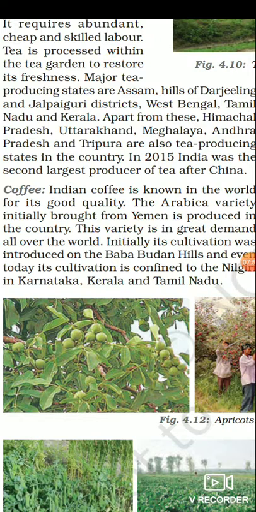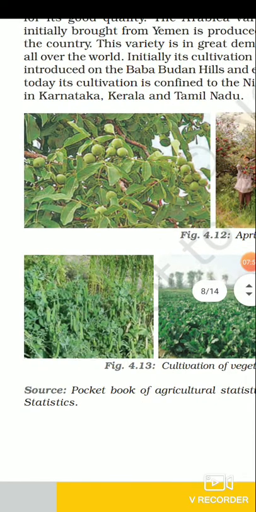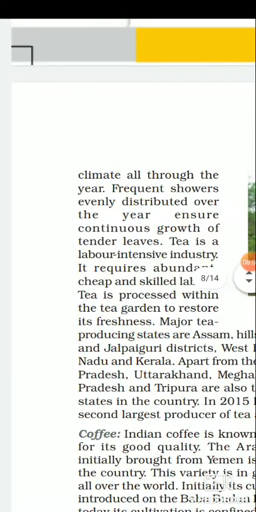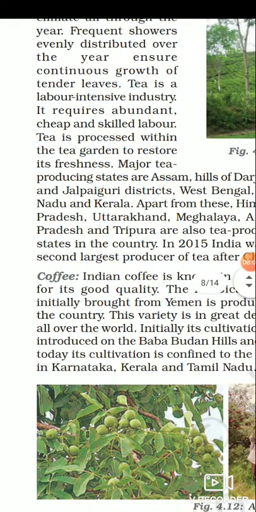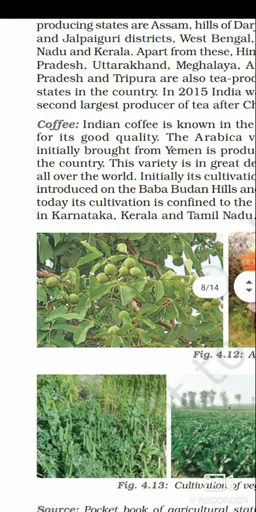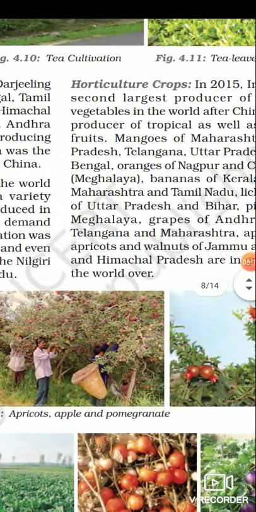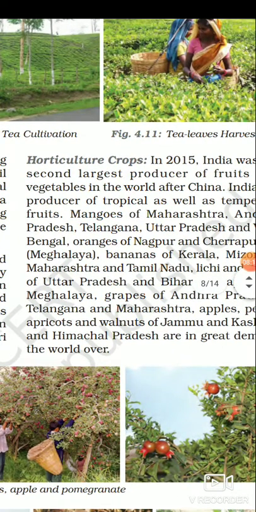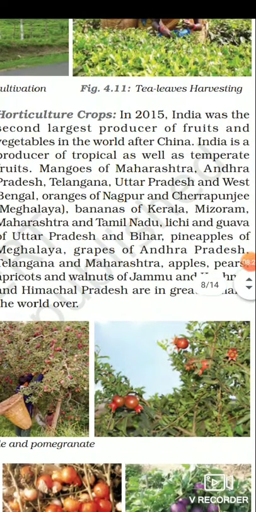Then comes horticulture crops. Again, it is very important. In 2008, India was the second largest producer of fruit and vegetables. So, under horticulture come fruits and vegetables. In 2008, India was the second largest producer of fruit and vegetables in the world after China. Actually, these are old data. Now a lot has changed.